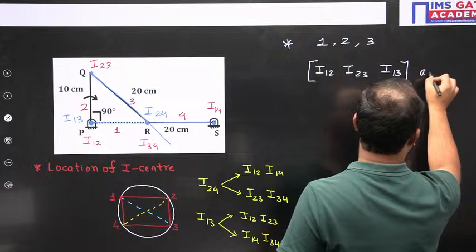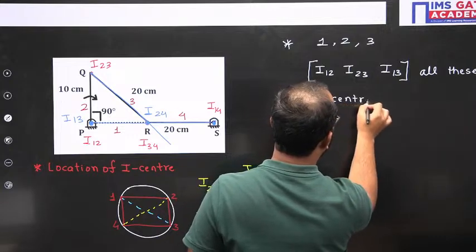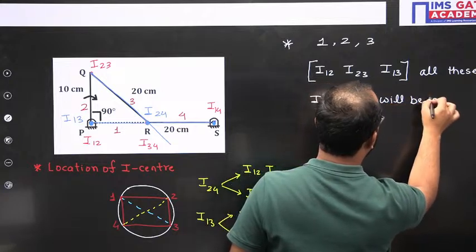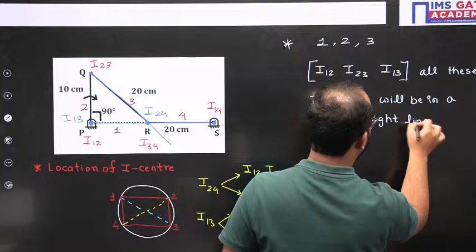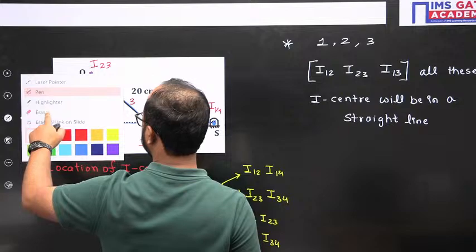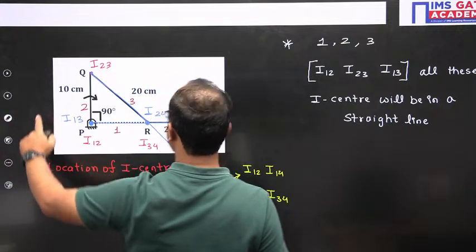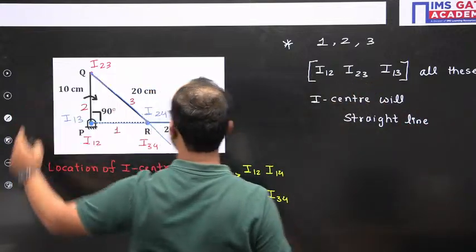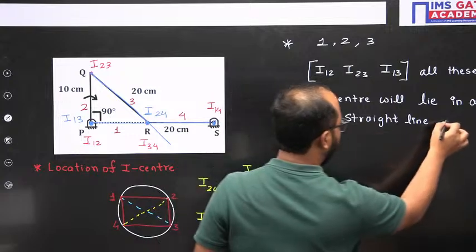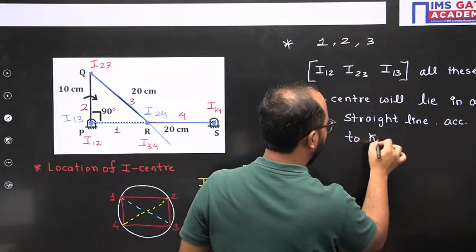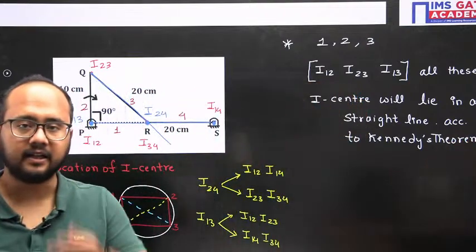All these I centers will lie in a straight line according to Kennedy's theorem. Done? Okay, great.